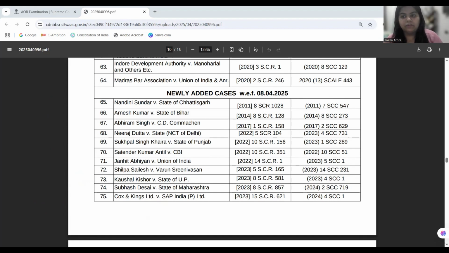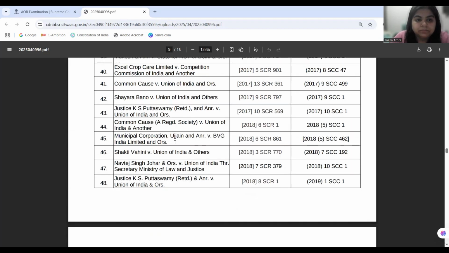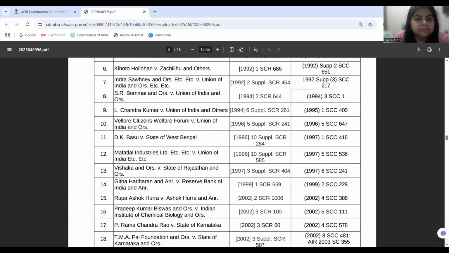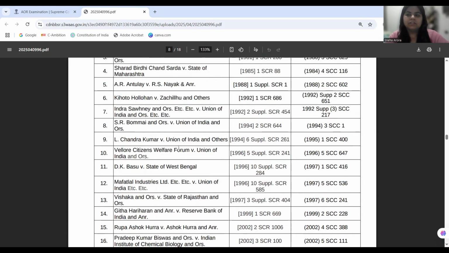Moving on to anti-defection laws. Okay, so in anti-defection, we have three judgments at hand. One is Kihoto Hollohan. I'll just come to it. So one is Kihoto Hollohan versus Zachillu.